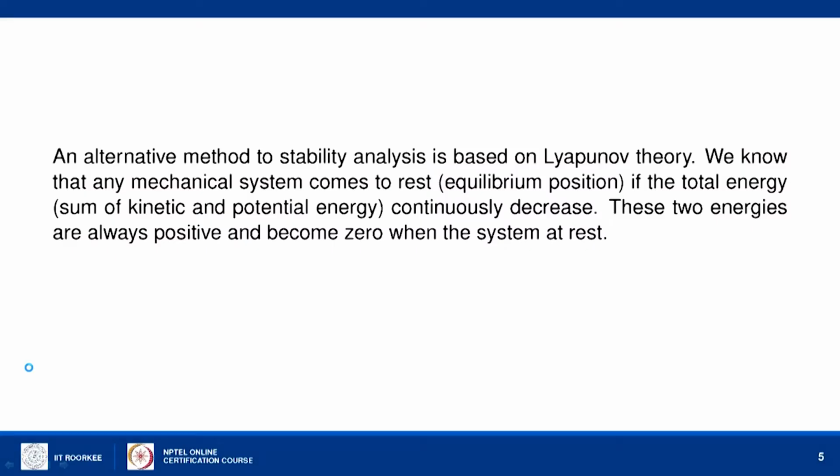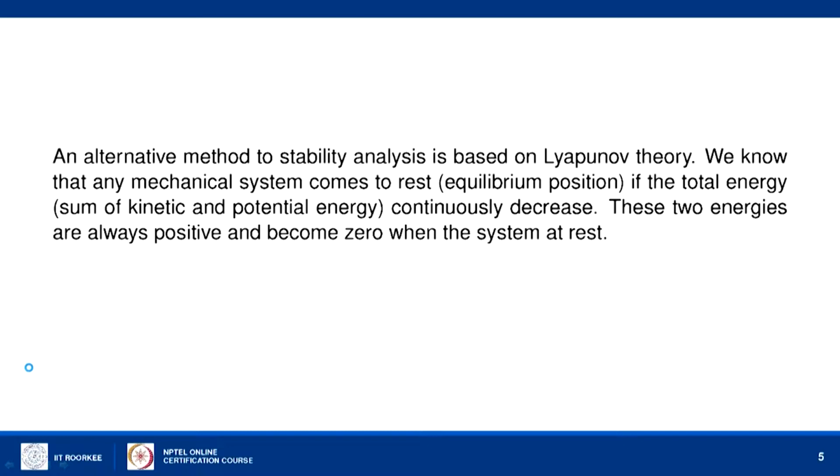Other than this type of analysis, the alternative method is Lyapunov stability. Here, more complicated systems can be analyzed using Lyapunov stability theory. The basic idea comes from mechanical systems. Any mechanical system has two energies, kinetic energy and potential energy, both of them positive values.